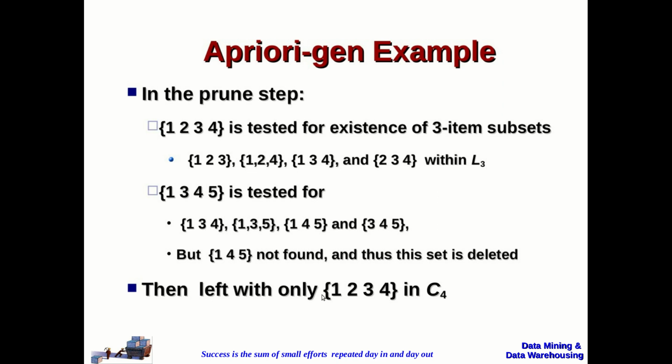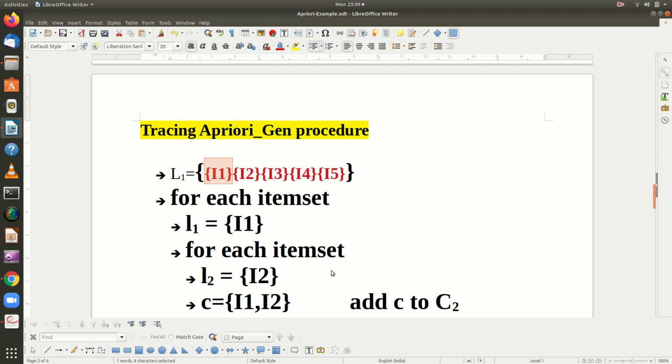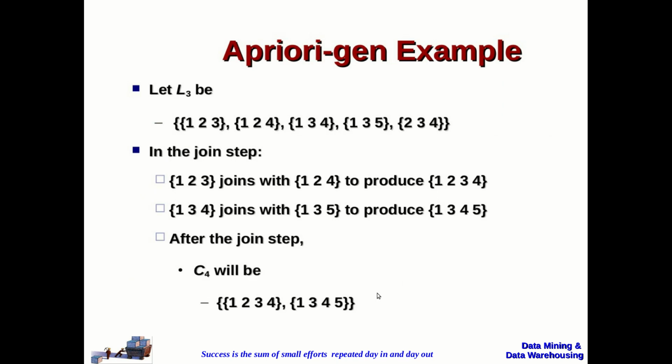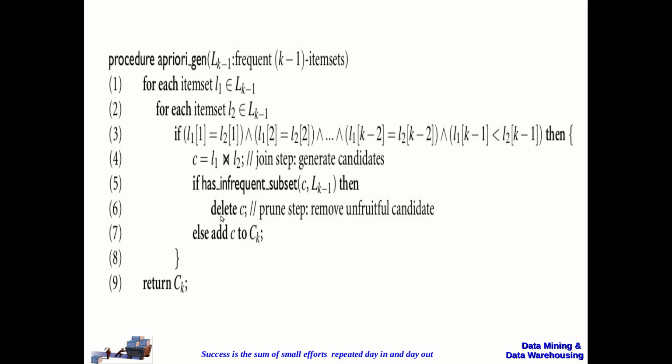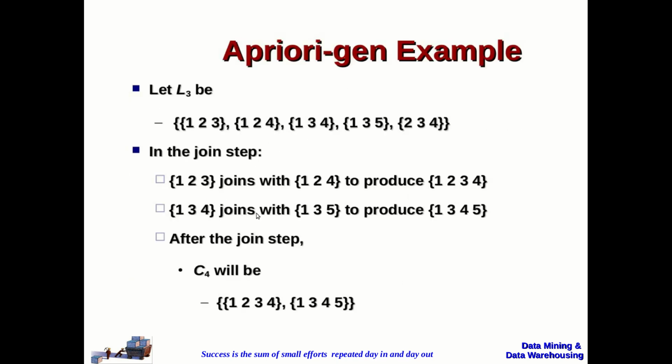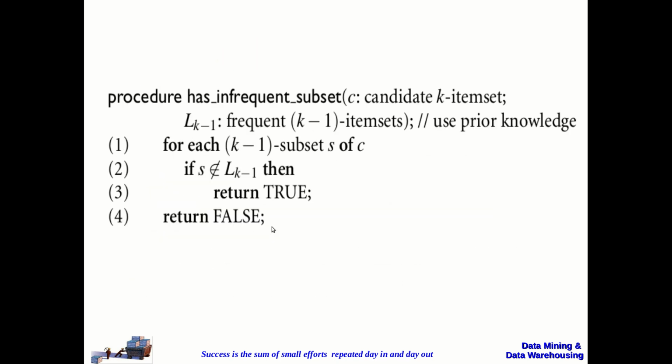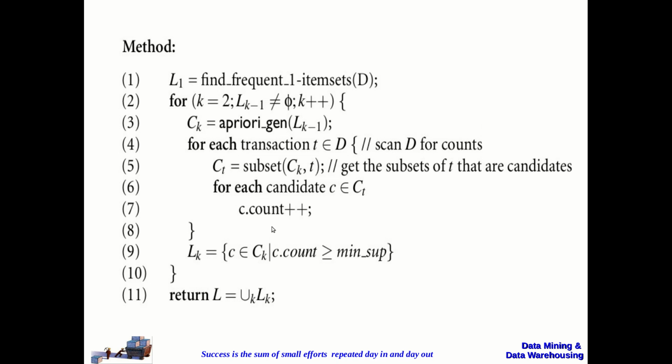Therefore, this candidate will not be added; it will be deleted from the candidate set, right? So this is how the Apriori algorithm works to generate frequent item sets.